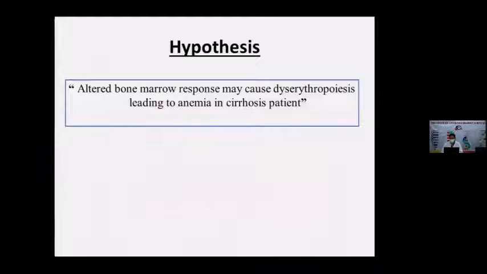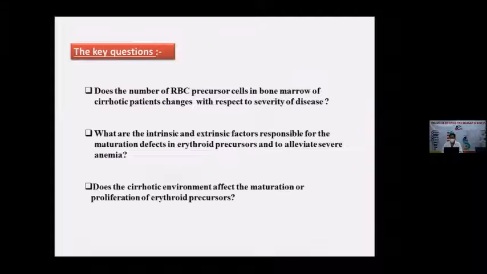On the basis of previous literature and studies, I hypothesized that altered bone marrow response may cause dyserythropoiesis, leading to anemia in cirrhotic patients. My key questions are: does the number of RBC precursor cells in the bone marrow of cirrhotic patients change with respect to severity of disease? What are the intrinsic and extrinsic factors responsible for the maturation defects in erythroid precursors and for severe anemia? Does the cirrhotic environment affect the maturation or proliferation of erythroid precursors?